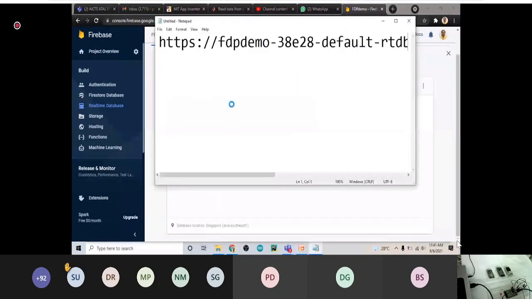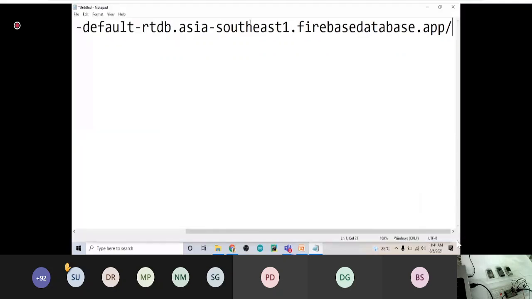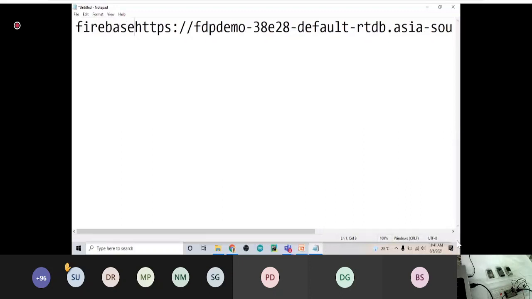I will give the name here like this: my database, or say Firebase path. Firebase path. And the next thing that we'll do,